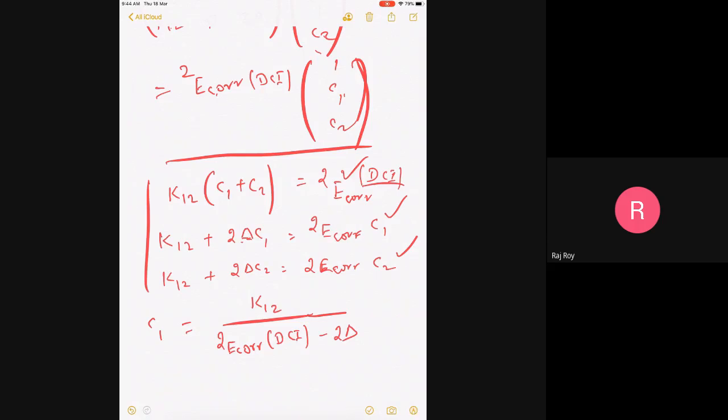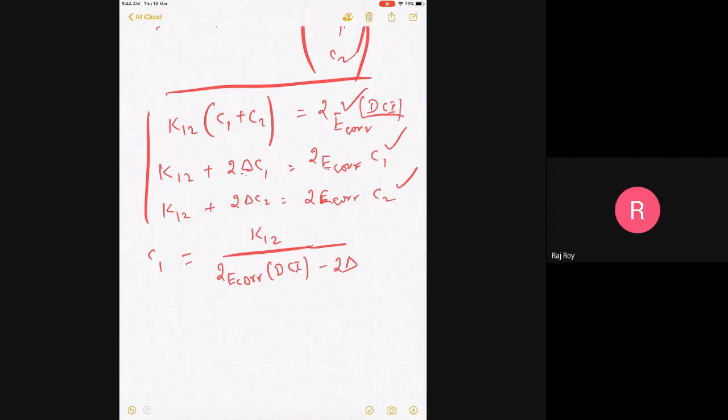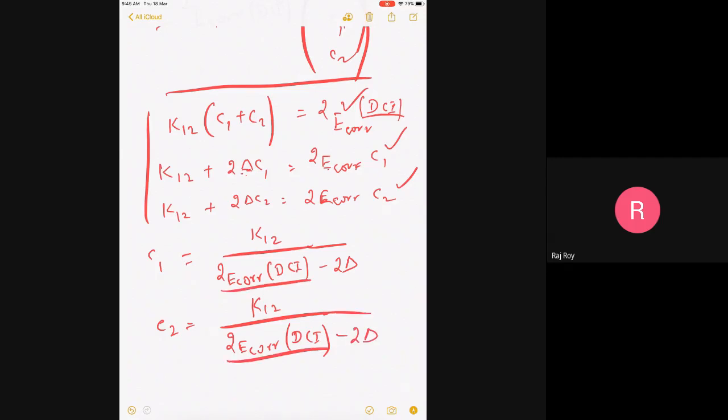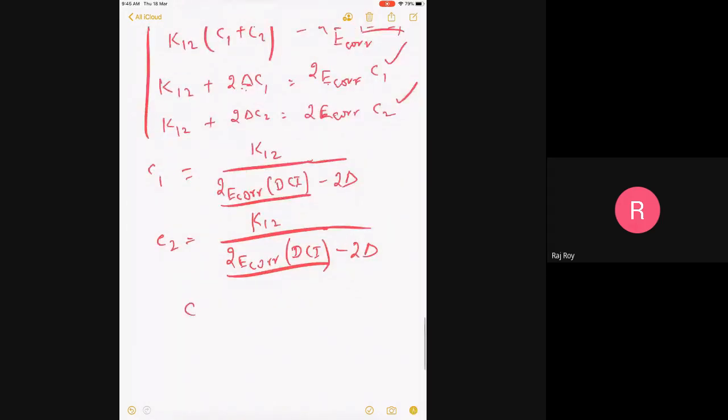So this minus this is E correlation minus 2 delta into C1. Then I write C1 equal to this. Is it clear? And I can write exactly in the same manner, C2 equal to K12 over E correlation minus 2 delta. Remember, I still do not know E correlation, but it's a formal expression, but it automatically shows that C1 is equal to C2.